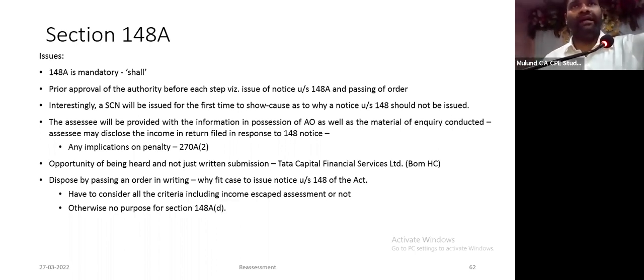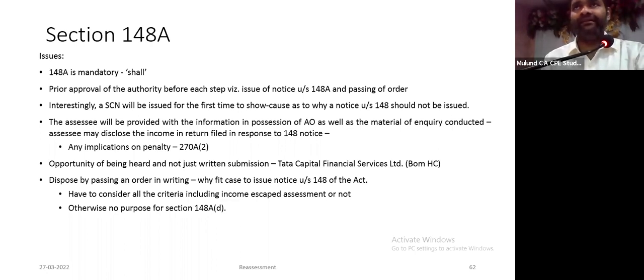You can take all sorts of objections. You can ask for approval at each stage. You can ask कि तुमको क्या information मिला है, कौन से source से मिला है, कौन से clause में बैठ रहा है, whether there is any income escaping assessment, have you applied your mind, everything you should take in your objections under 148A(b).